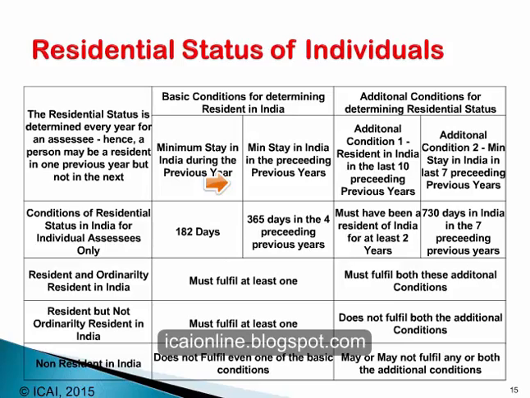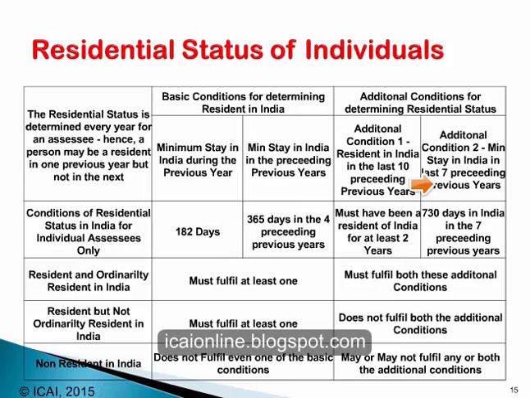There are certain additional conditions that also apply. Additional condition 1 is how many years the person has been resident in India in the last 10 preceding previous years. In other words, in the preceding 10 previous years, for how many previous years was the individual a resident in India? Additional condition 2 states the minimum stay in India in the last 7 preceding previous years. These are the two additional conditions and these are the two basic conditions.